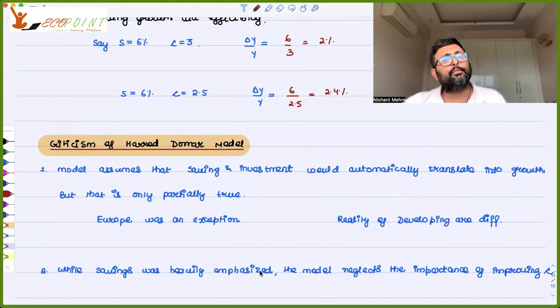The other criticism of the model is that what is mainly emphasized is that you increase savings. But you can have growth by improving the efficiency of capital also. That is not much emphasized. You can reduce the amount of C. That is not much emphasized. What is emphasized is that you increase S, right?